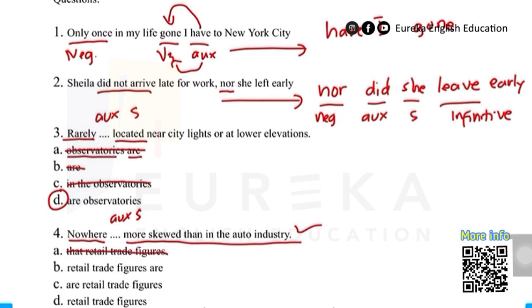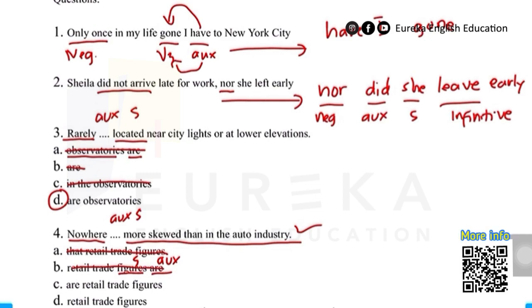Baron has "Vegas are", which is subject and then auxiliary, so it is incorrect. So we have Charlie and Delta.